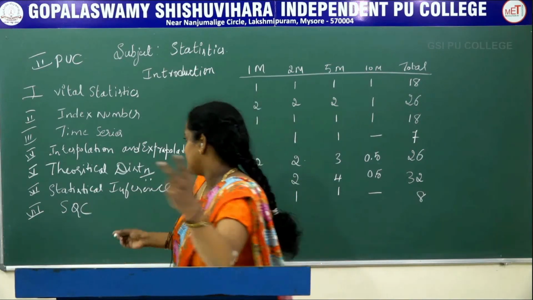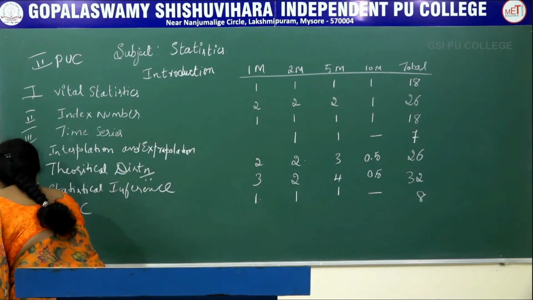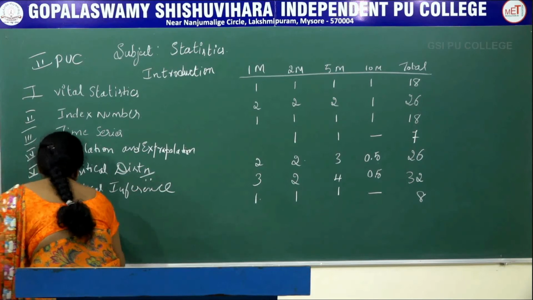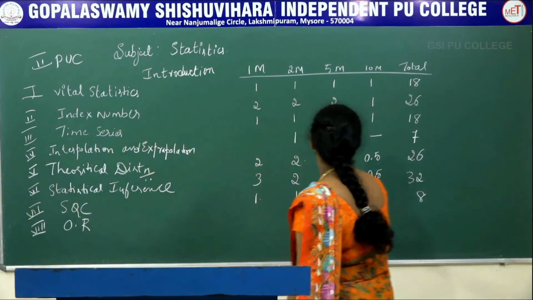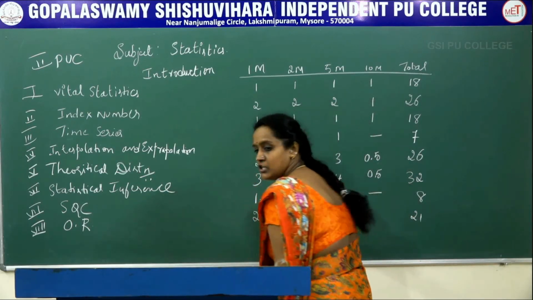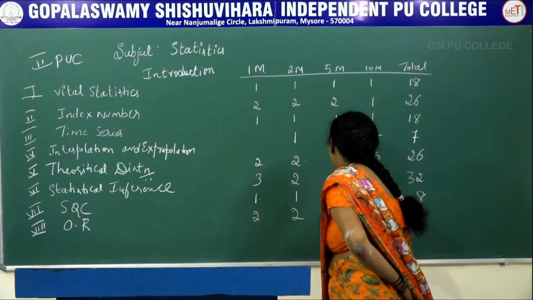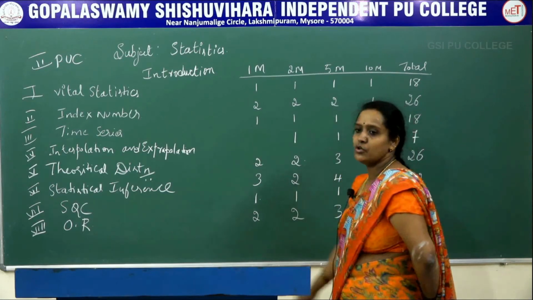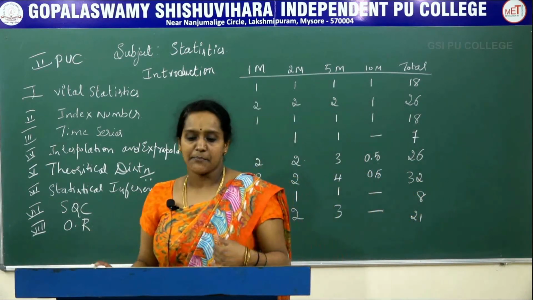And the last chapter is operational research, OR. This chapter's weightage is 21 marks. Here we will get 1 marks 2 questions, 2 marks 2 questions, 5 marks 3 questions. Again there is no 10 marks problem in this chapter.